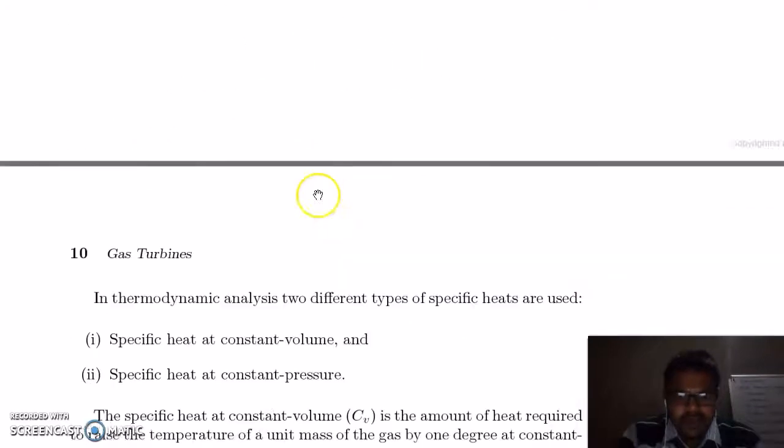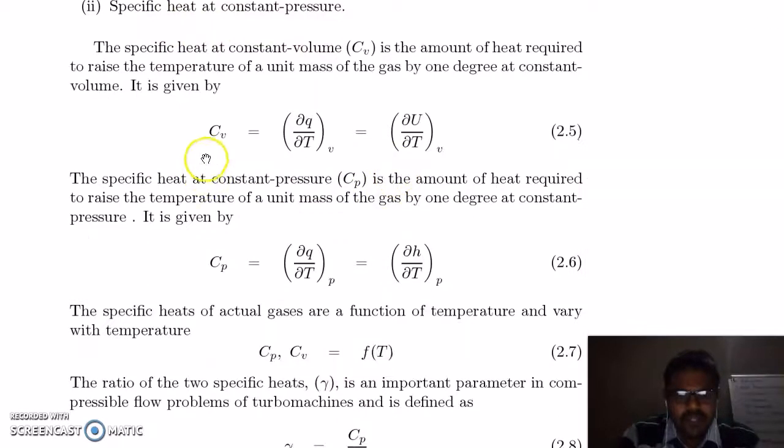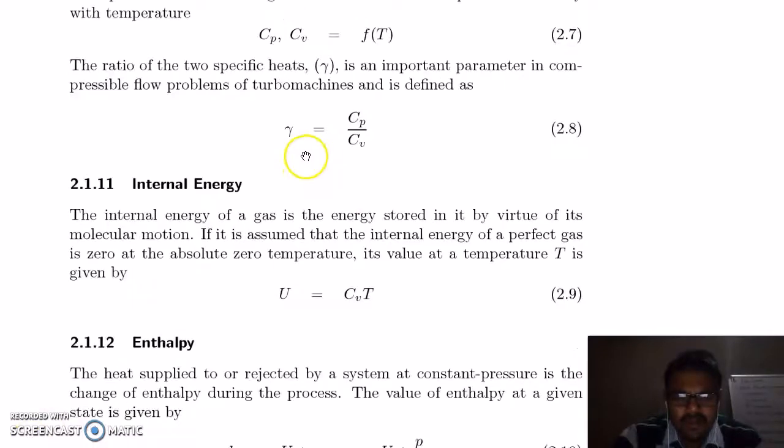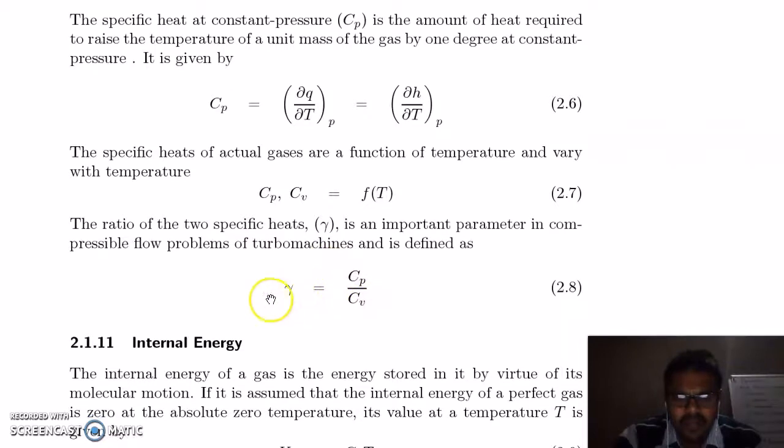Specific heat of gases. One is your specific heat at constant volume, second is your specific heat at constant pressure. So it is denoted by this symbol. This Cv is the amount of heat required to raise the temperature of a unit mass of gas by 1 degree at constant volume. Specific heat at constant pressure is the amount of heat required to raise the temperature of a unit mass of gas by 1 degree at constant pressure. And the ratio of the two specific heats Cp and Cv is called gamma.